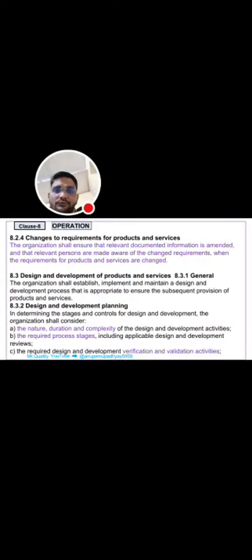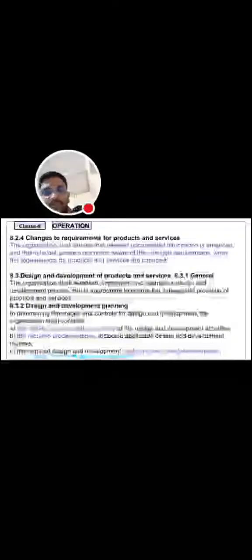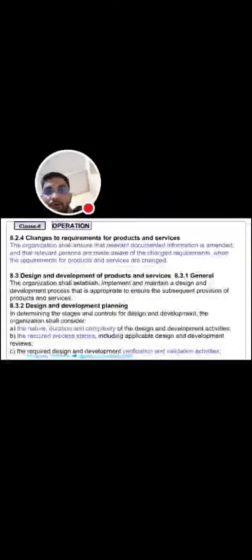Next is 8.2.4, that is changes to requirements for products and services. What are the changes? We need to be aware of the changes when the requirements for the products and services are changed. Design and development of products and services, that is 8.3, and 8.3.1 is general requirement.